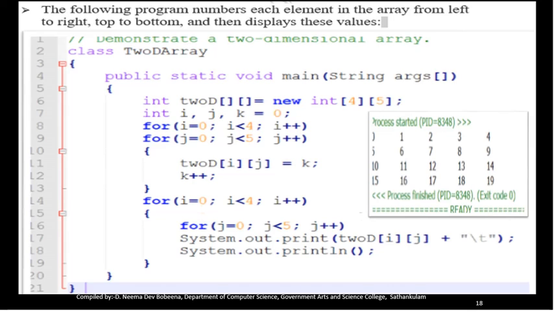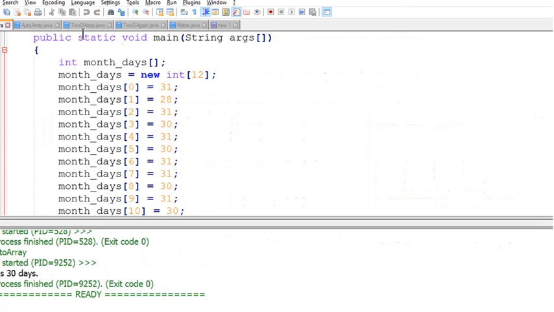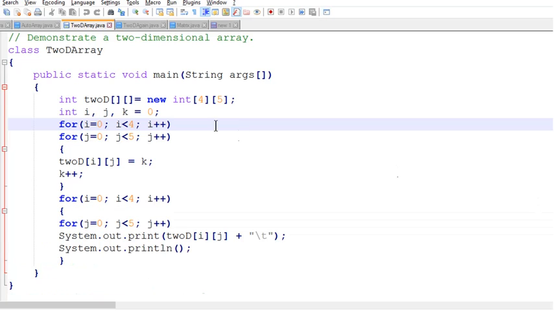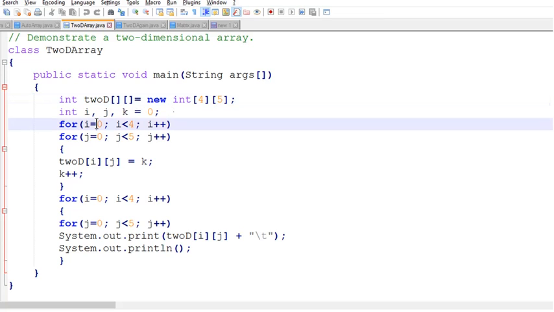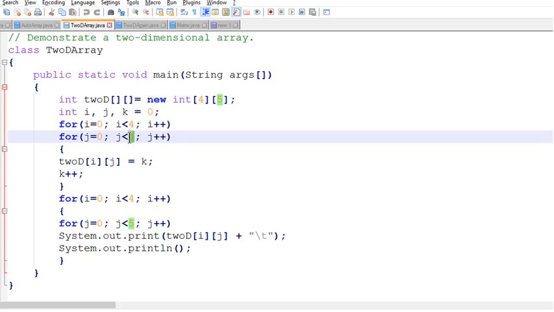Now we are going to see a sample program. This is a two-dimensional array, 2D, with 4 rows and 5 columns. For each value, i represents the row index value and j represents the column index value. For each value of i, that is for each row, the value of column ranges from 0 to 4, j less than 5, so 0, 1, 2, 3, 4. That is, i is equal to 0, j varies from 0 to 4. i is equal to 1, j varies from 0 to 4, and so on.